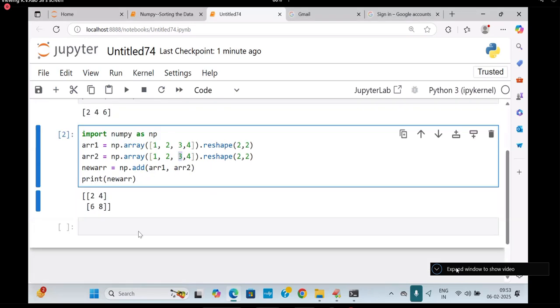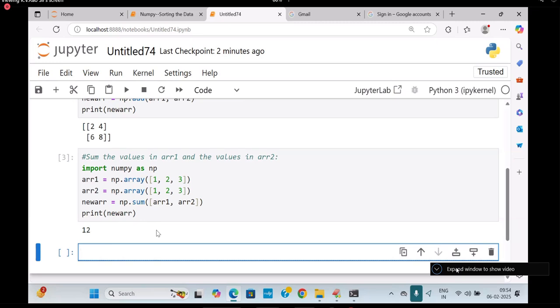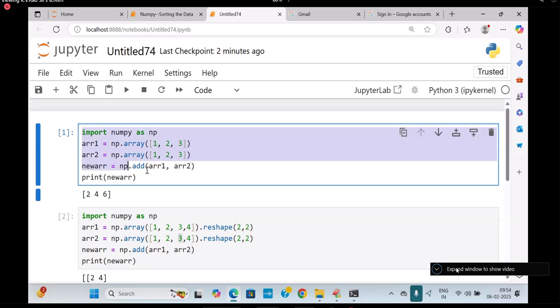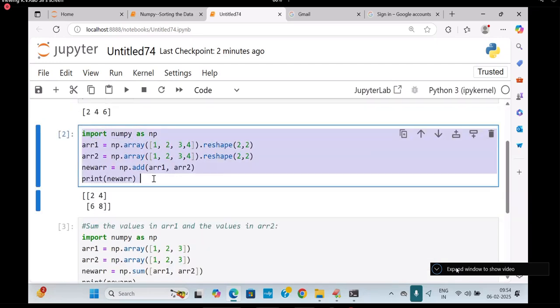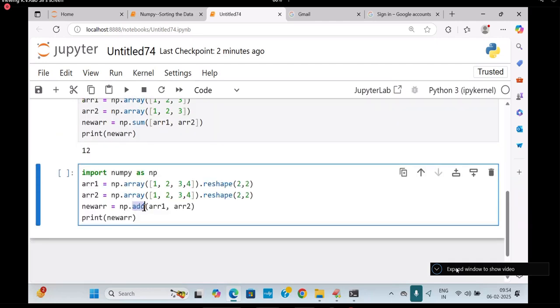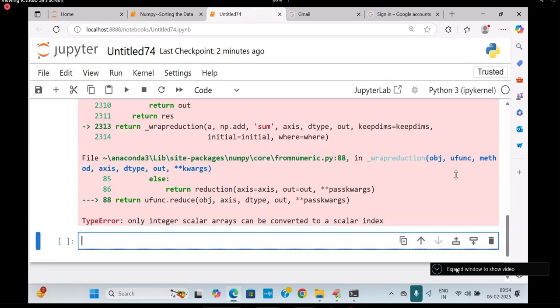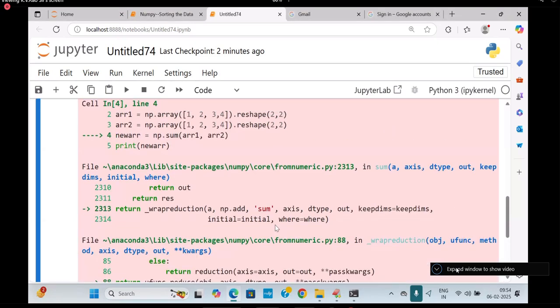Go to this place. Now I am writing a comment here. Sum is going to be completely different from addition. Clear? Dear students, I'm going to show you one more kind of thing. I'm writing here sum of. You observe what I'm getting here: only integer scalar values converted into index.